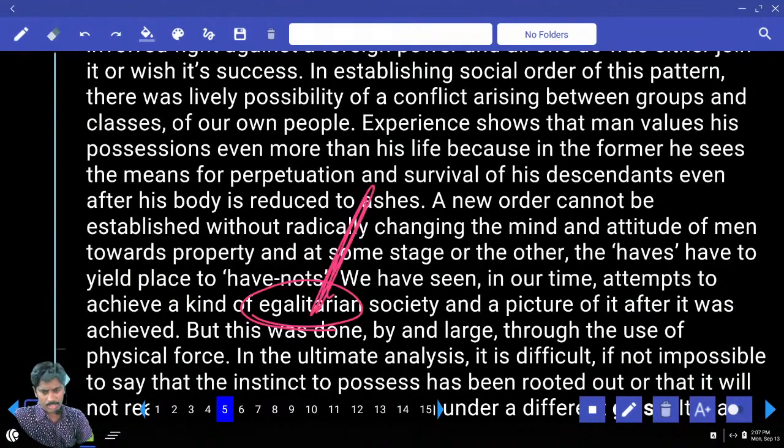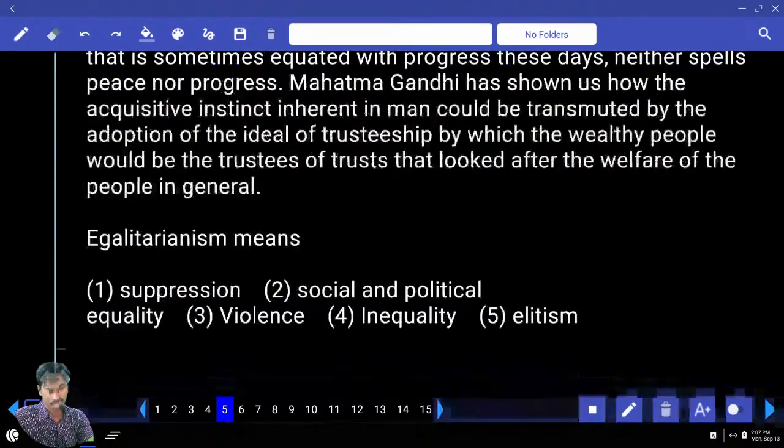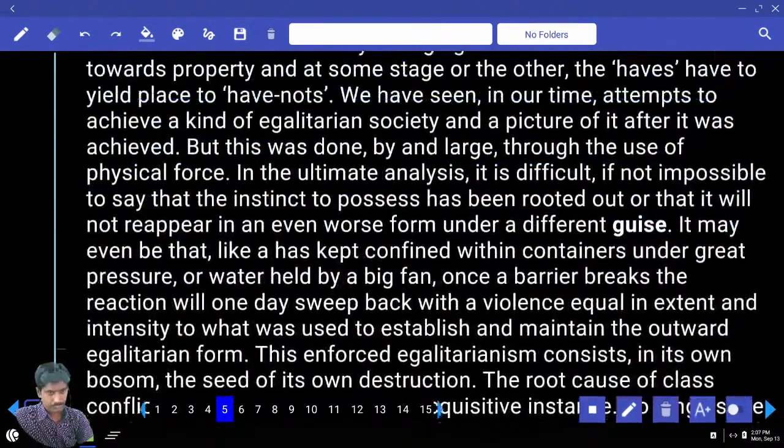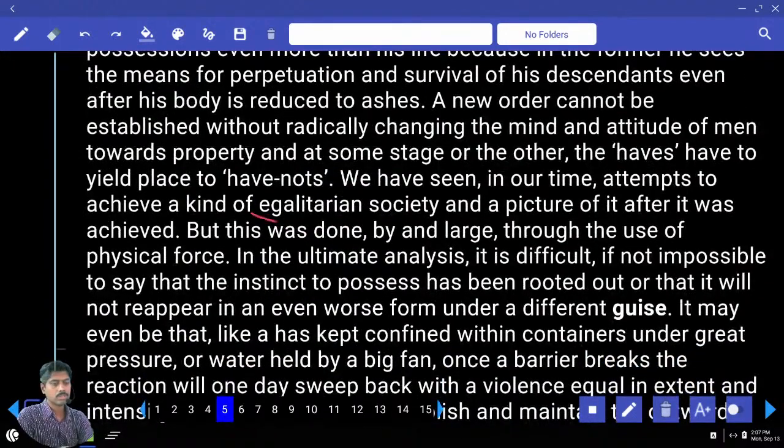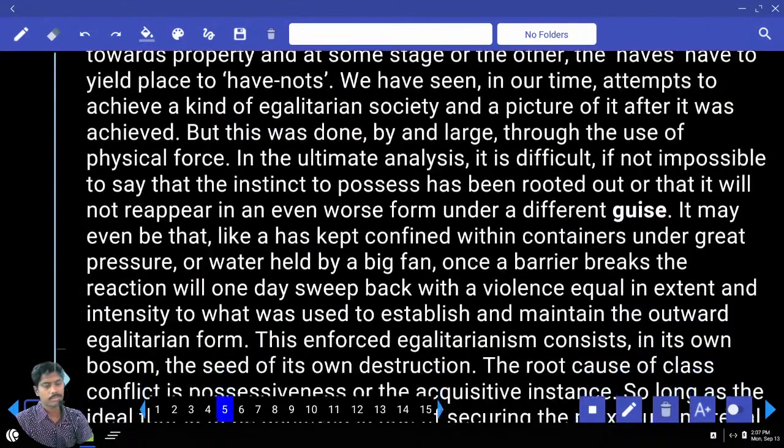We have seen in our time attempts to achieve a kind of egalitarian society. Egalitarian or egalitarianism? So is this correct or is there any other below that? Eighth line. How do I count? Above the guys or below the guys? Okay, below the guys.